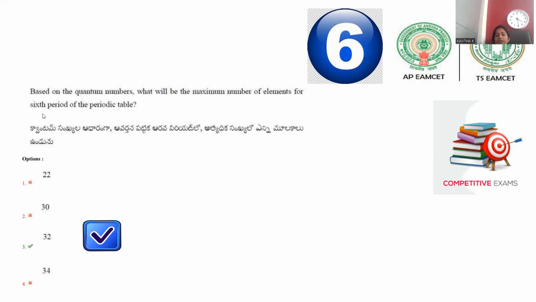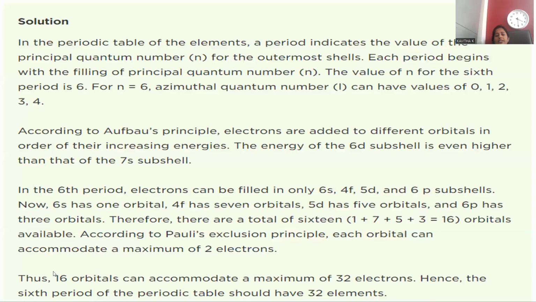Okay, so here, in the 6th period of the periodic table, how many elements are there? The expected answer is 32. 22 may not be possible, you can't find 22 anywhere. 30 may not be possible, and 34 is also not possible. Only the requisite number is 32. Let's see how we can explain this.